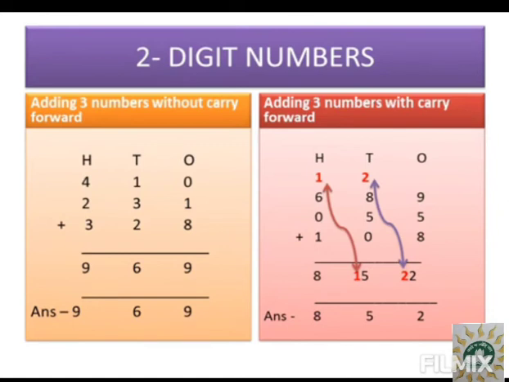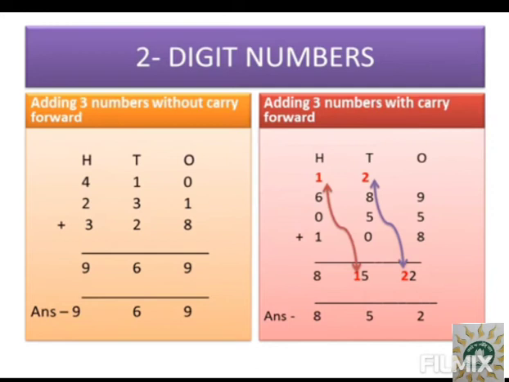Next we have 3-digit numbers without carry forward and with carry forward. So without carry forward, how are we going to solve it? So the first number is 410, the second is 231, and the third number is 328.